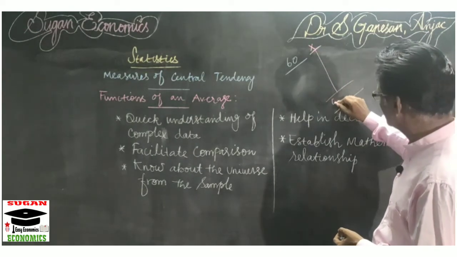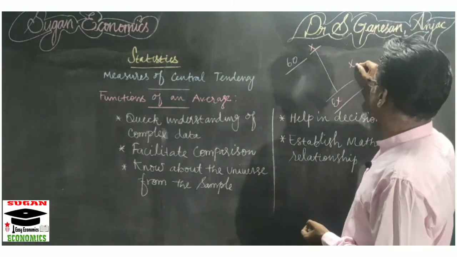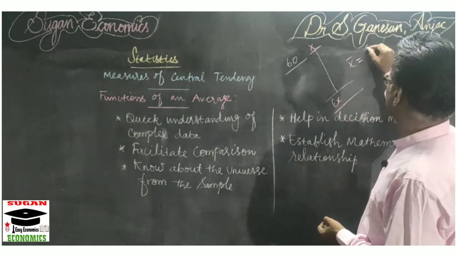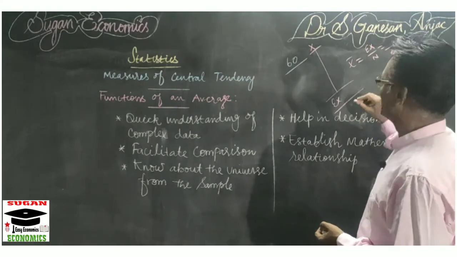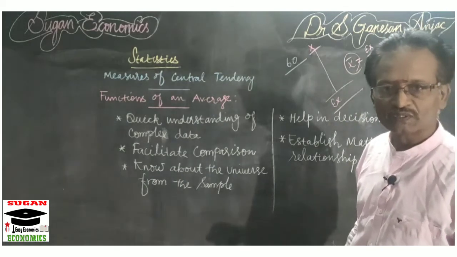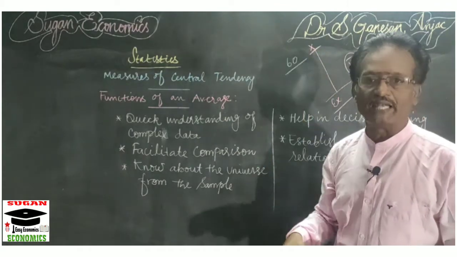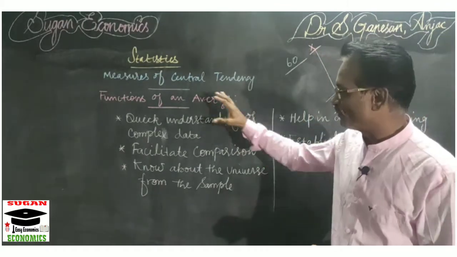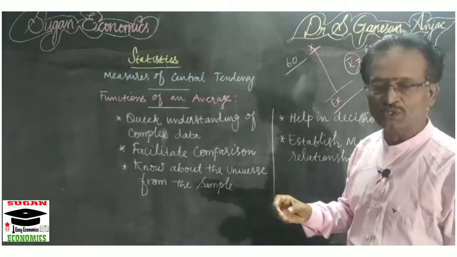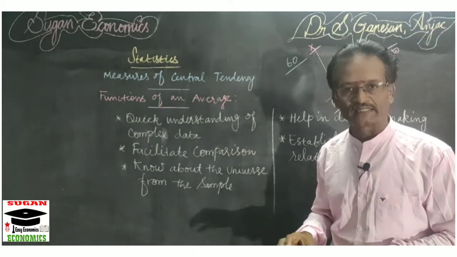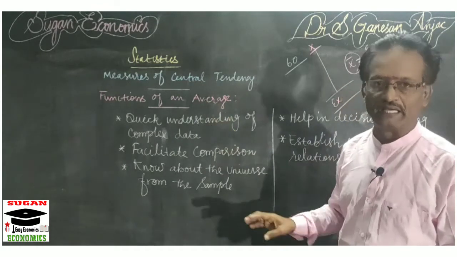Now you can take the total, which is equal to sigma x. Then you calculate the average value, that is x bar, which is sigma x by n, equal to sigma x by 60. You will get an average value. So if you have 60 values, the marks obtained by 60 students, which is complex data, after calculating the average you get a single value. Thus it is easy to understand complex data with the help of an average. That is the first function of an average.